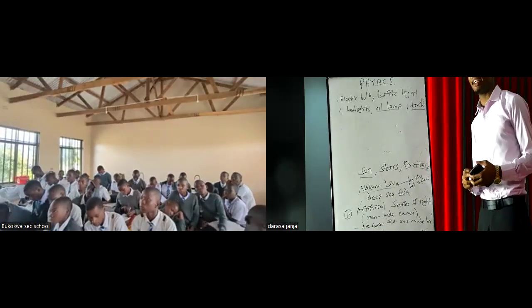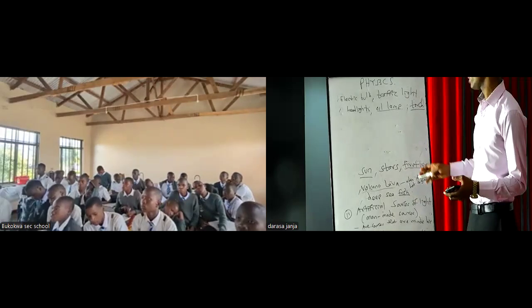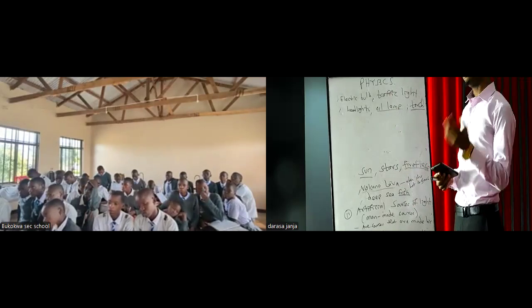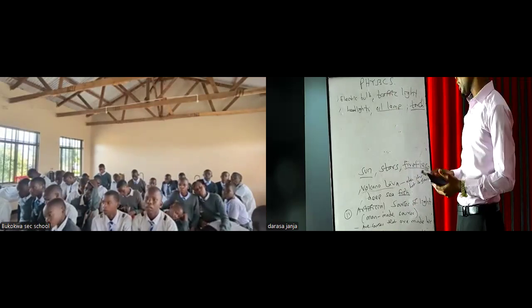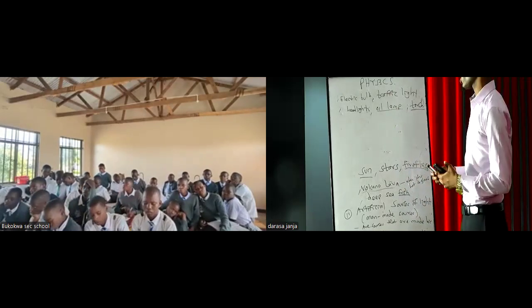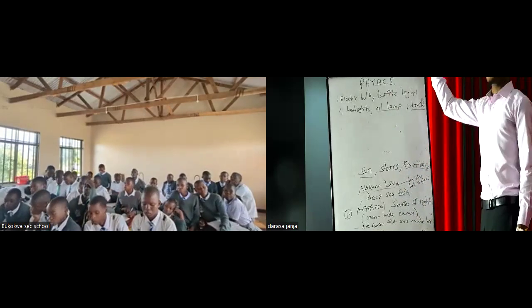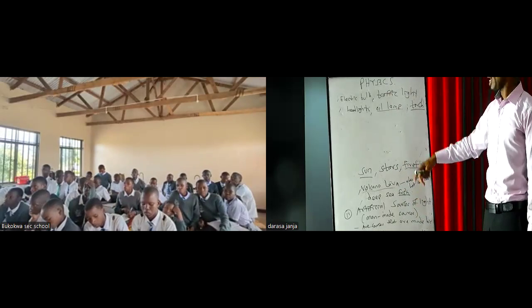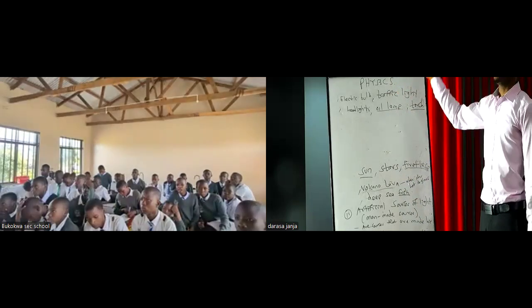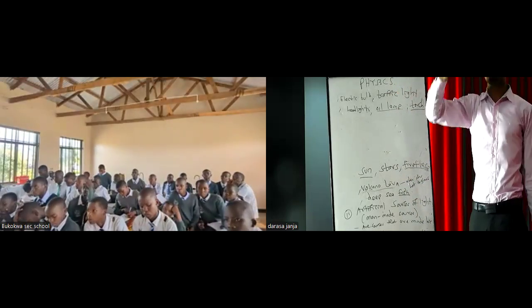As I explained, we have two types of sources of light. First one is natural sources of light, and the second one is artificial sources of light. Now, based on all these sources of light, artificial and natural, we got to classify sources of light into two groups.